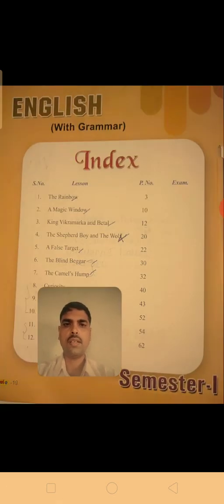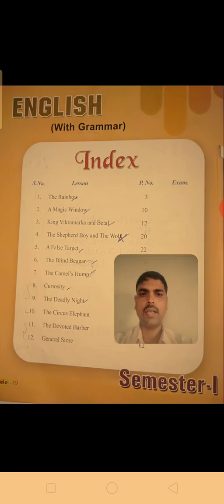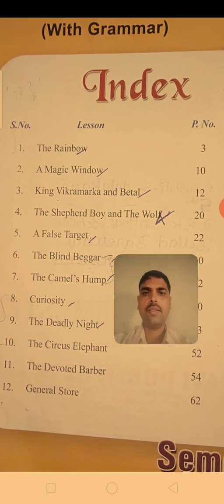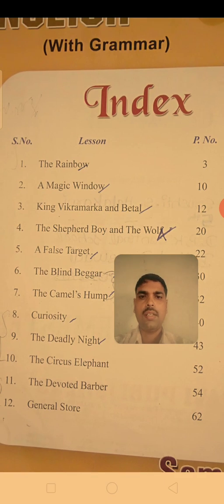First of all we see the contents, index. Here see, first lesson The Rainbow, second lesson A Magic Window, and third lesson King Vikramarka and Betal. Fourth one The Shepherd Boy and the Wolf. Fifth lesson A Fast Target. And sixth lesson The Blind Beggar, and the seventh lesson The Camel's Hump. Eighth one Curiosity. Ninth lesson The Deadly Night.